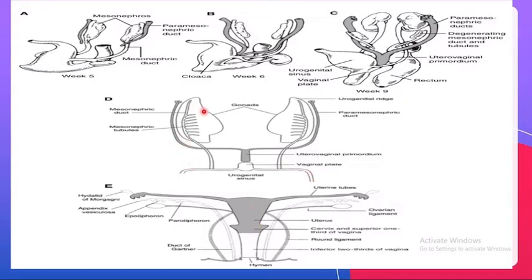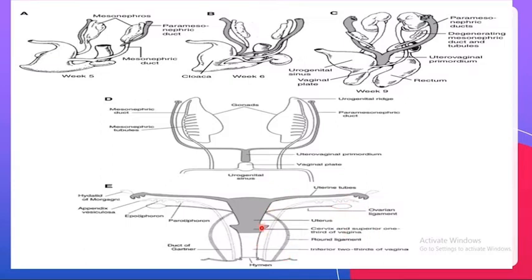The mesonephric duct has two parts: the comb-like mesonephric tubules, and the other part, the mesonephric duct. Tubules form the epiophoron and the paraophoron, and the duct forms the appendix vesiculosa and the duct of Gartner. And these are important because they form cysts. This is the gubernaculum, which is the fibrous band connecting the ovaries to the uterus and then the uterus to the labium majus. How was the ovary developed?